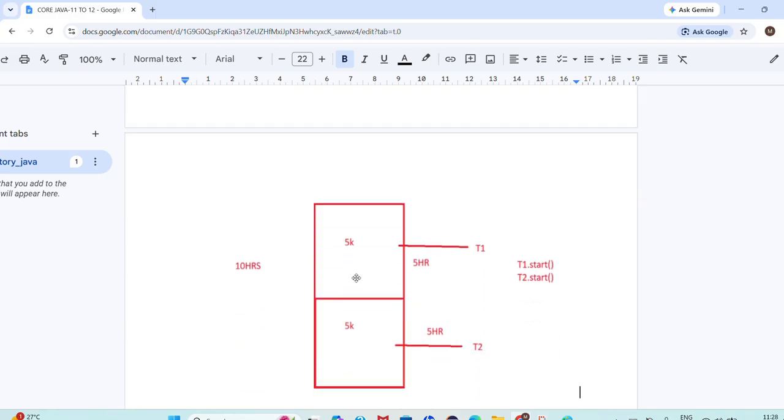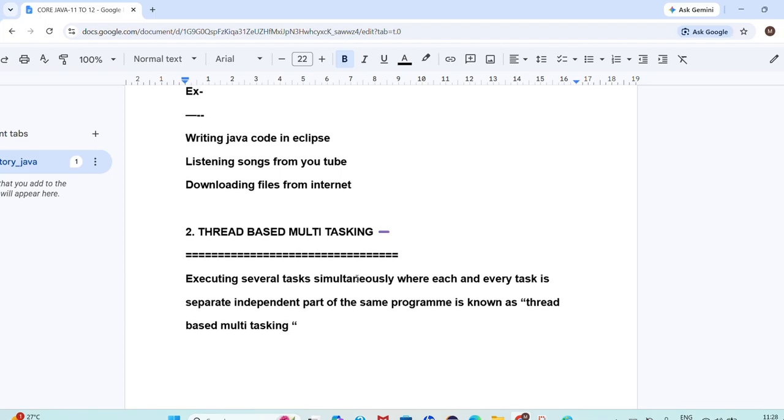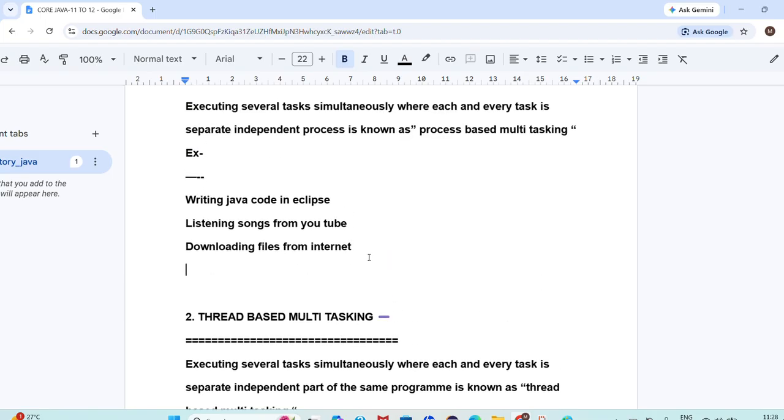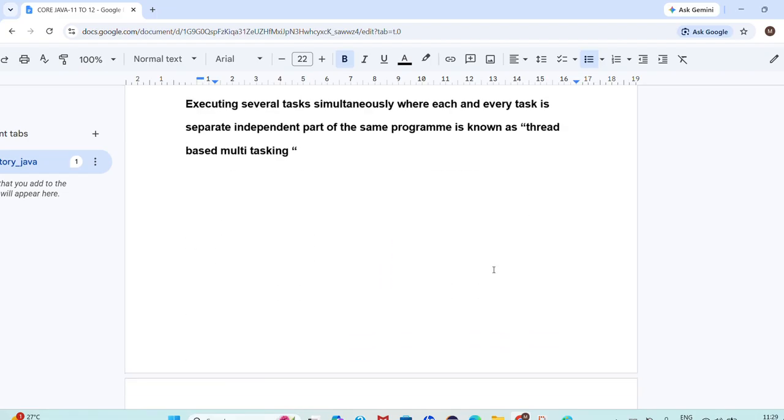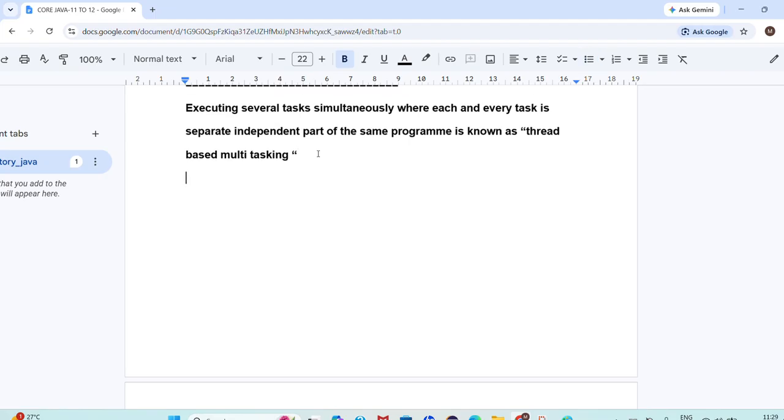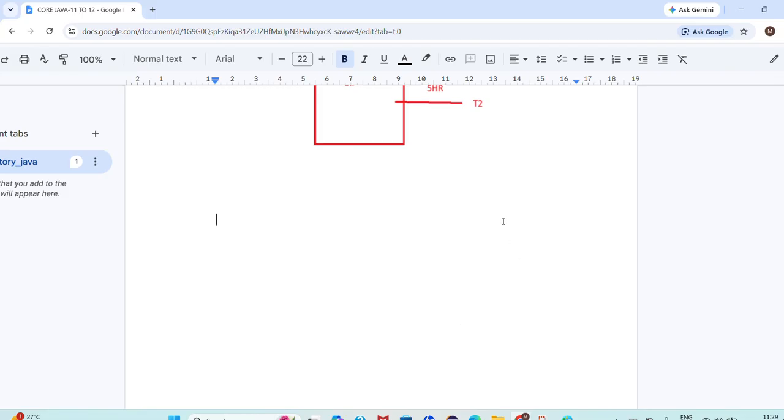Now you are able to understand the difference between process-based multitasking and thread-based multitasking, right? Process-based multitasking is best suitable for the OS level. OS level is nothing but the operating system. Next, the second one is thread-based multitasking.